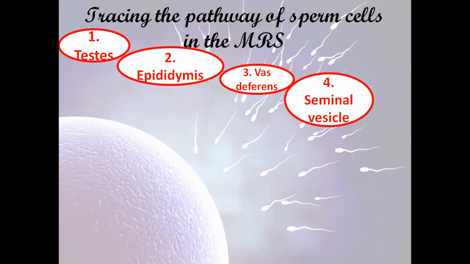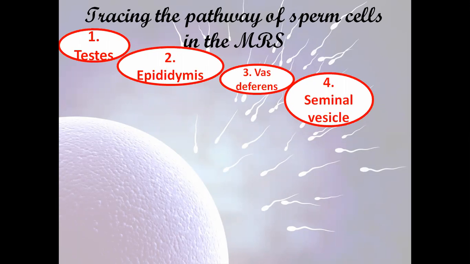This seminal fluid contains sugar in the form of fructose. It contains vitamins, vitamin A, vitamin B, and other types of vitamins. It contains fatty acids. These are associated with the help of the sperm cells to form the semen.